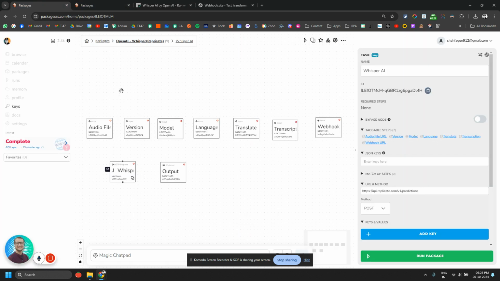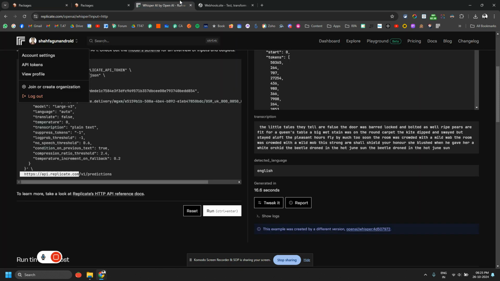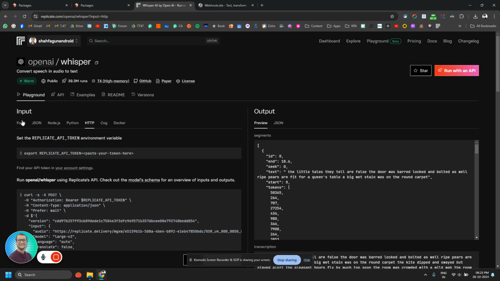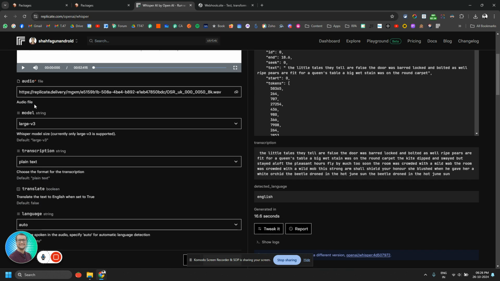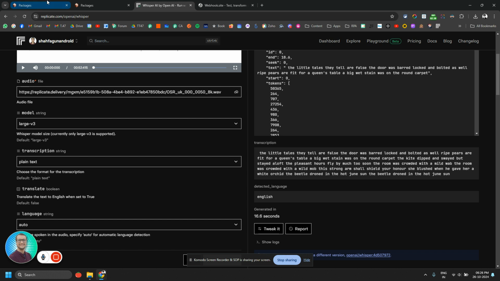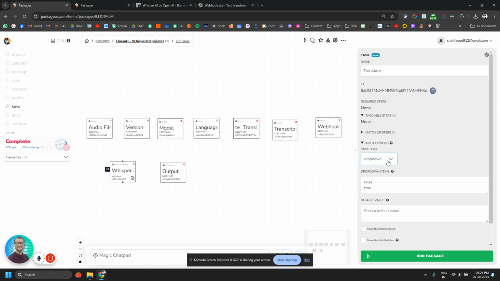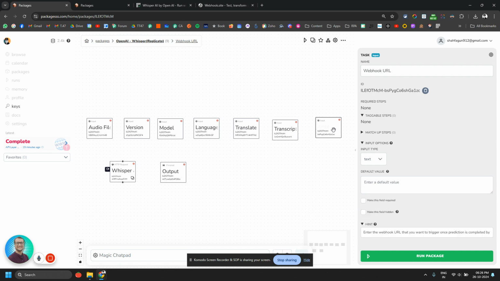First let's check how I have set up the OpenAI Whisper package. There are a few inputs. If I come here in the form, you can see there are many inputs, but I have only used the important ones. One of them is audio file URL, which is basically an mp3 URL kind of thing. Model, language, translate, some of them are dropdowns, by the way.